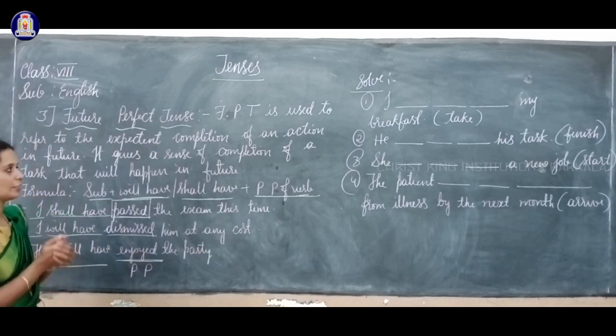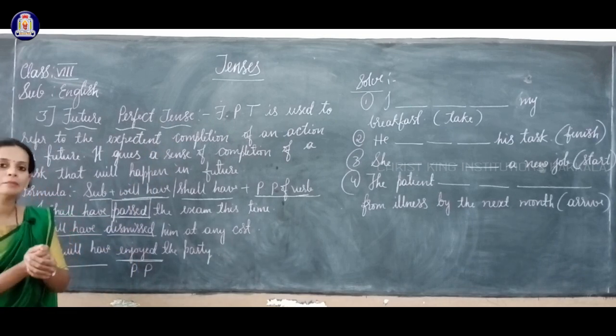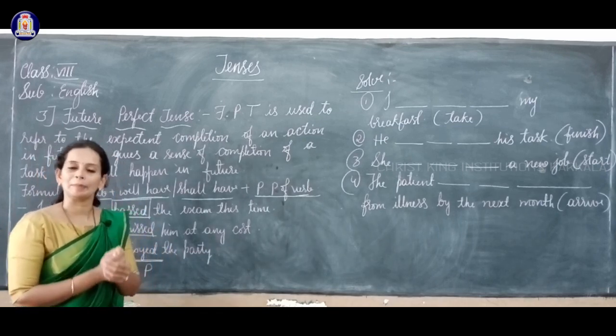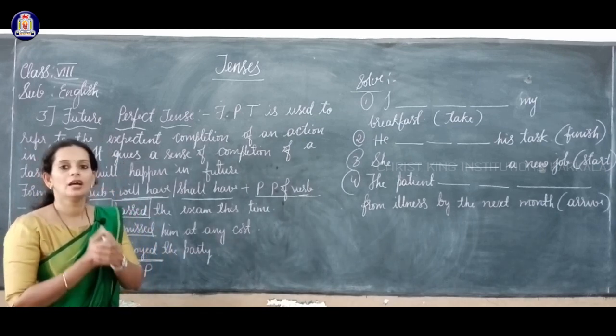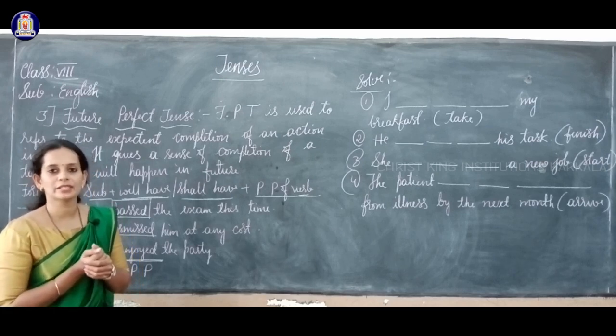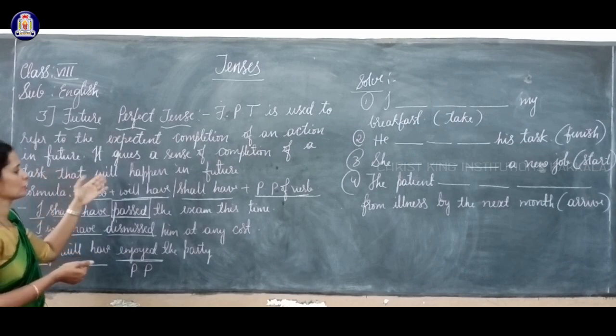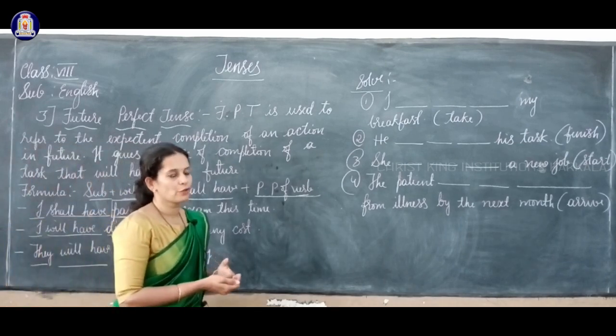So I hope you have understood completely. What do we mean by future perfect tense? Future perfect tense tells us about the completion of any action in future, and it also gives us the idea of the completion of a task or an action that will happen in future.